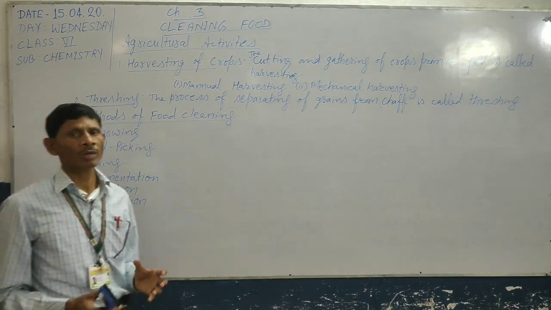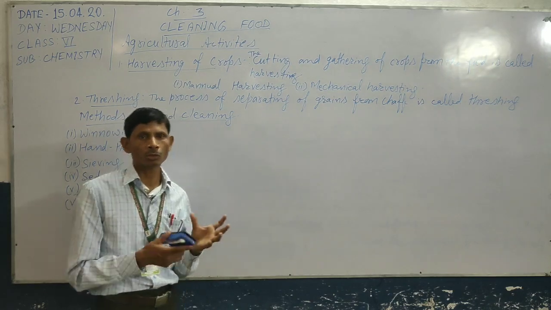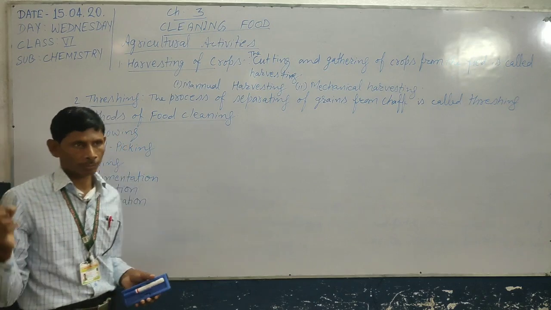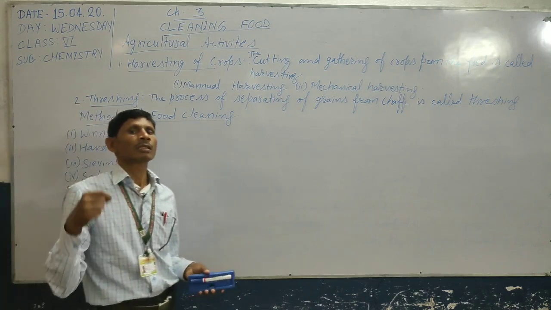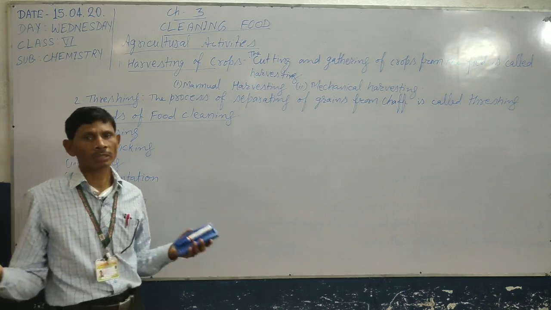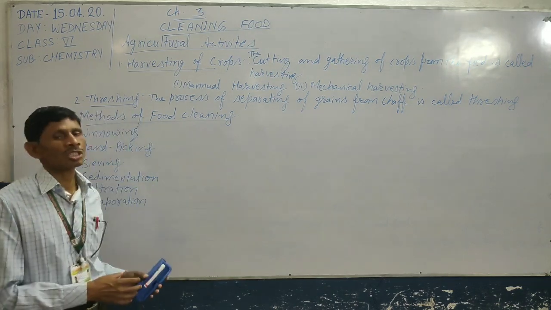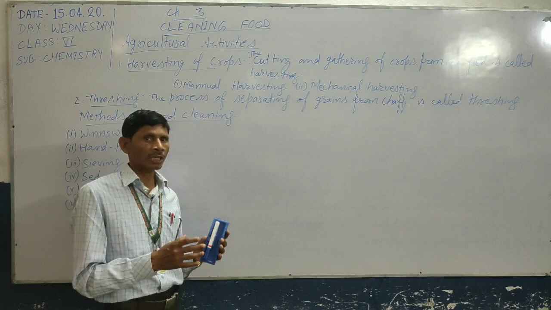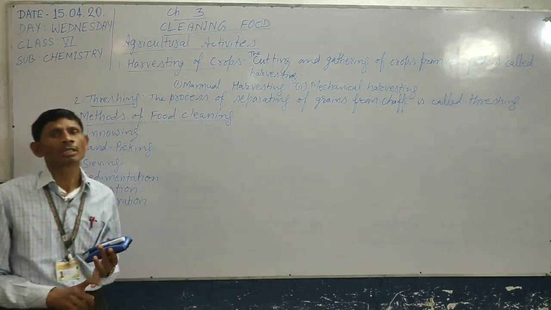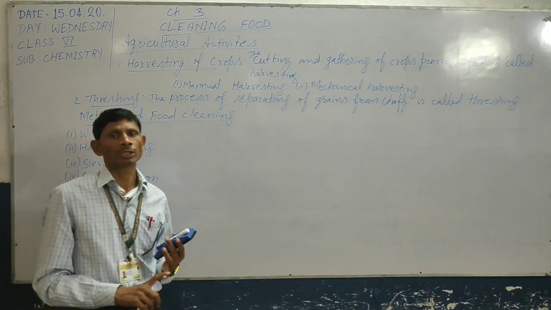Hand picking is a common method that we use at our homes. In this process, the bigger particles and unwanted particles can be separated from the grains, but this process will depend on the size of the components, the color of the components and the quantity of the components.